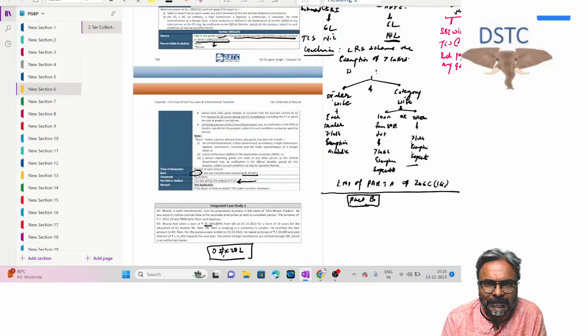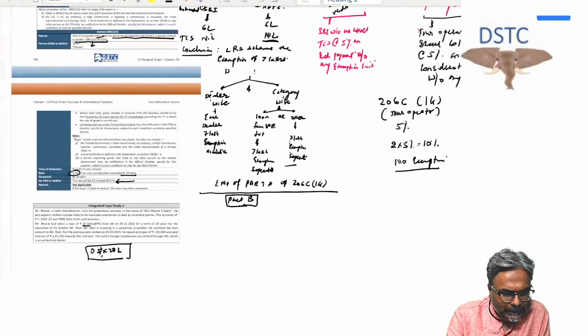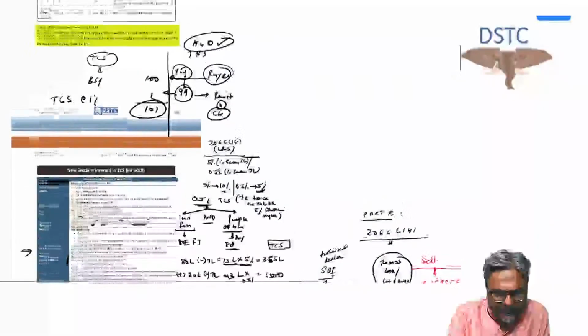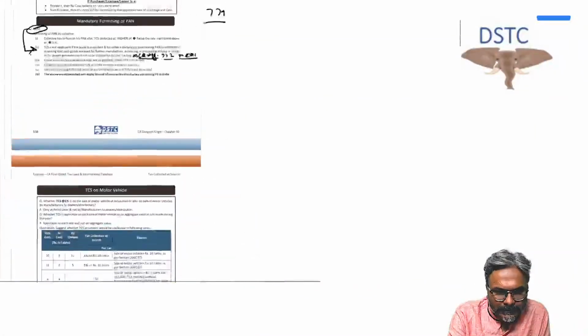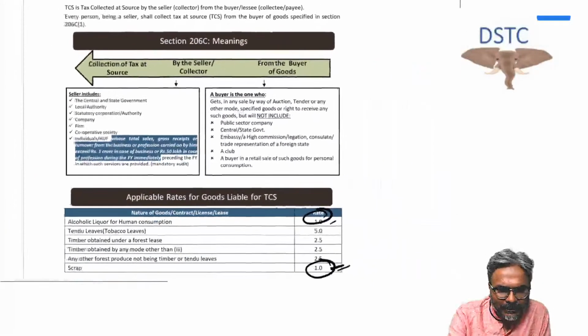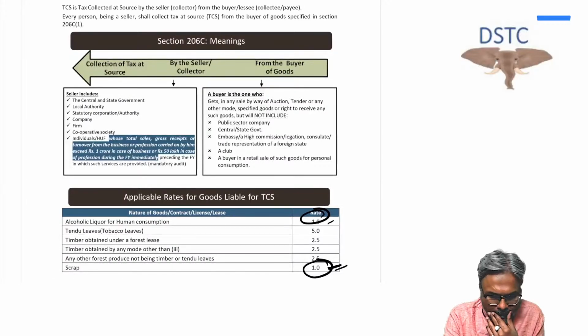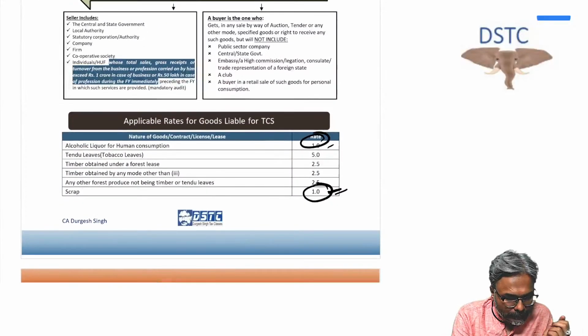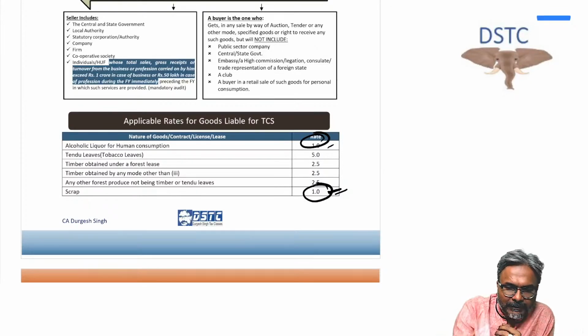Let's start, students. I'll first start with the TCS part. So let's start with the TCS segment. Now, students, TCS, as you all are aware, the rates are being given to you.